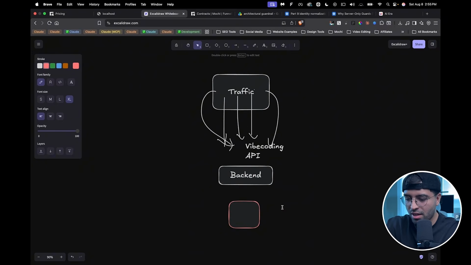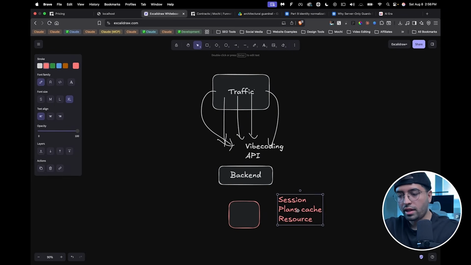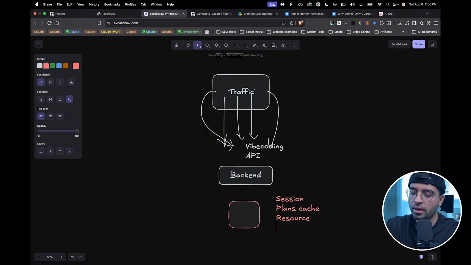And so this block needs to have what all? Well, it needs to have some sort of session management, right? It probably needs to have the plan caching, so to check if the user has access to whatever they're trying to access. It needs to use our resources that we created, right? The source of truth thing that we created and I showed you a while ago. And it also has to have audit logs. It has to have some kind of permission checks, right? It has to have rate limiting.